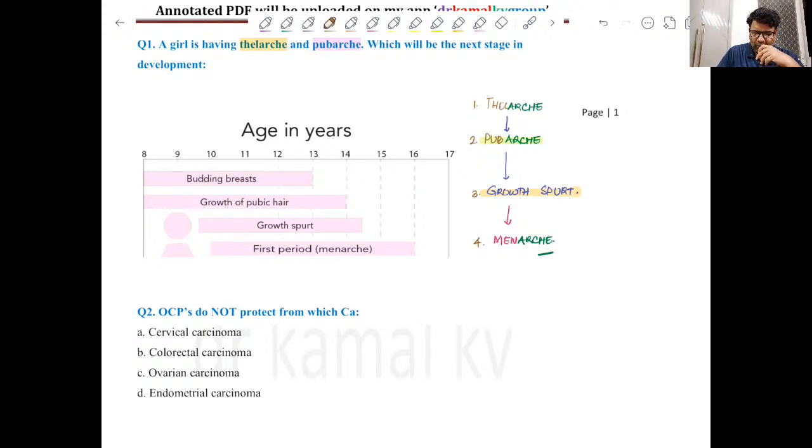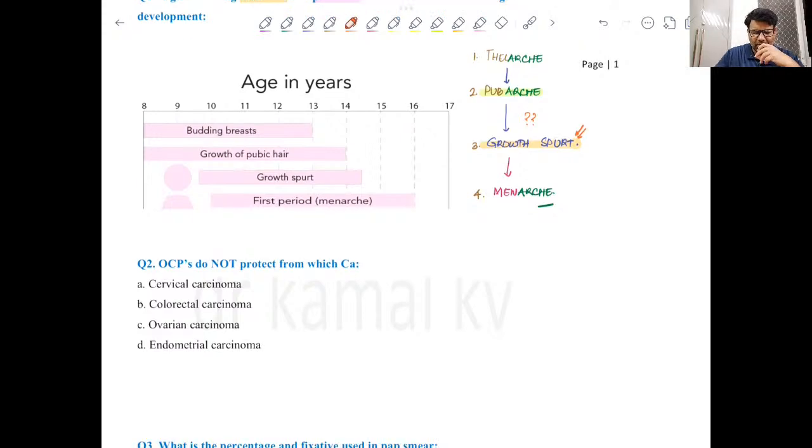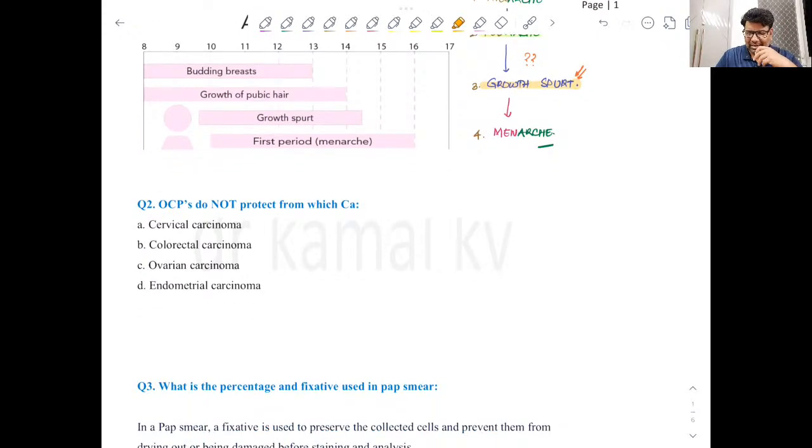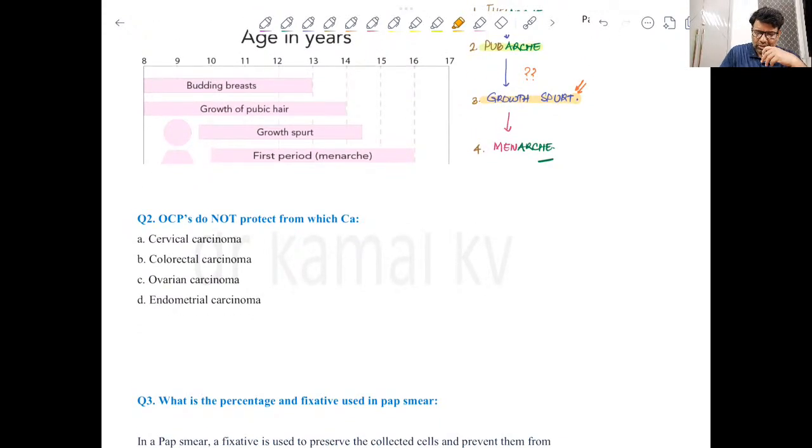So these are the four stages in a female: Thelarche, pubarche, growth spurt, and menarche. Please remember these four phases. The question was what after pubarche, so your answer will be growth spurt. Either you can remember the sequence or you can make your own mnemonic, but these are the stage wise developmental steps.